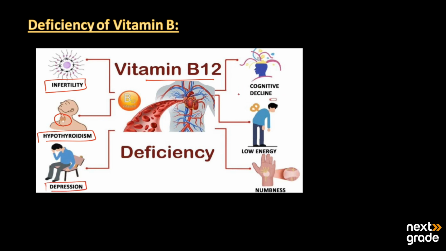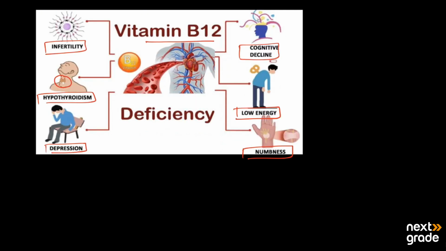There may be cognitive decline, that is a reduced thinking process, and we have low energy, or we may have a feeling of fatigue, and we may have numbness in the hands and legs. So this disease is caused due to the deficiency of vitamin B.